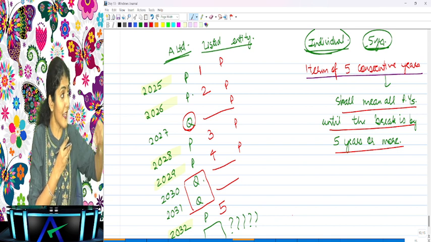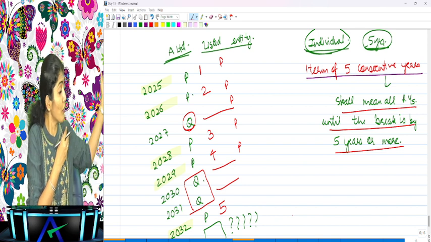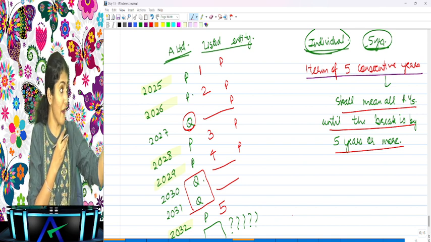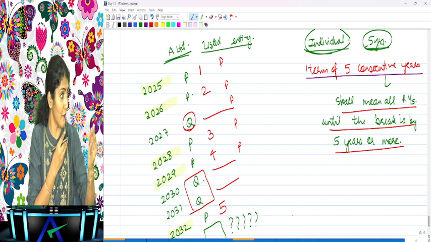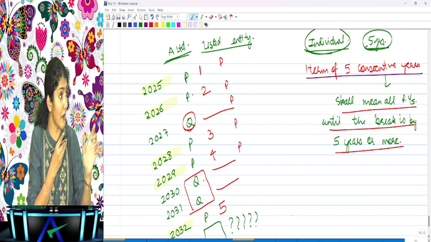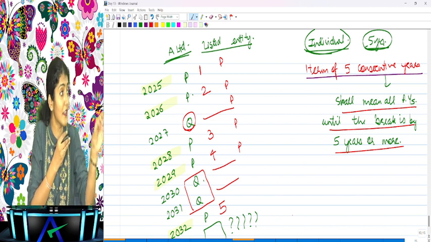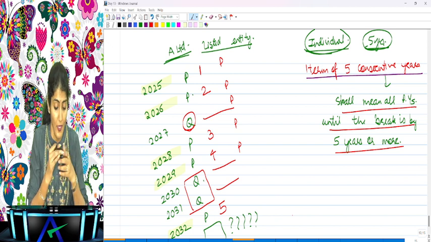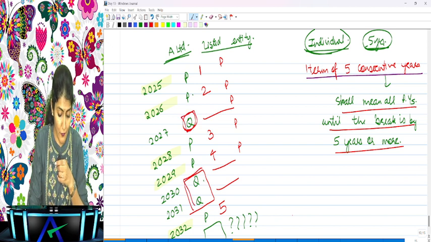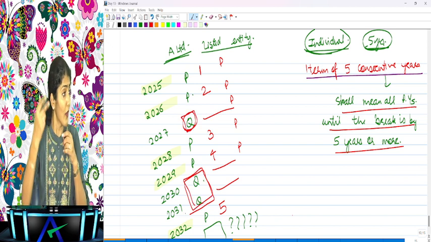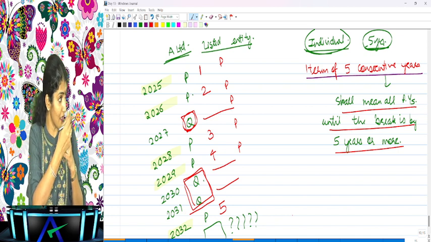So if it is that ideal situation, yes, but this is how you could find a way out of the law and a way of not following the law. So that is why they have given the definition of consecutive years. That consecutive years shall mean all the preceding years until the break is by 5 years or more. So until the break is of 5 years, you will continue with the consecutive counting. Are you able to understand it now?